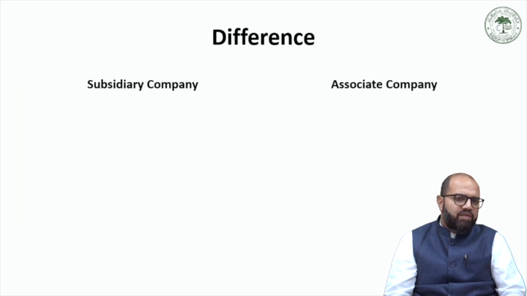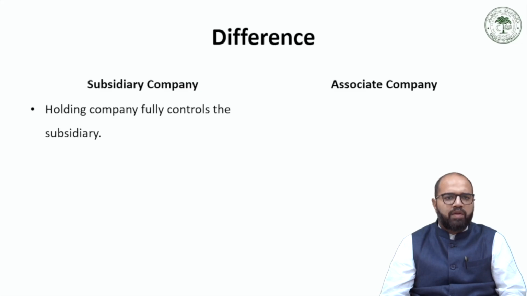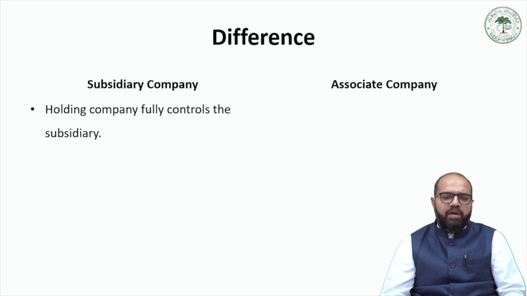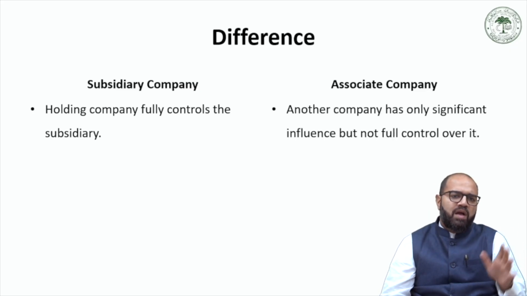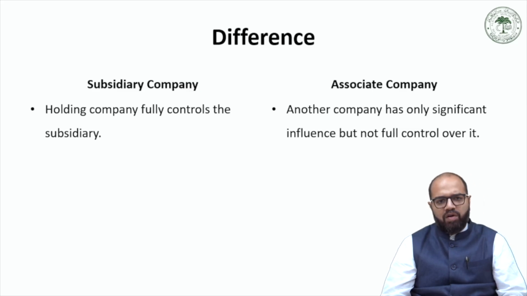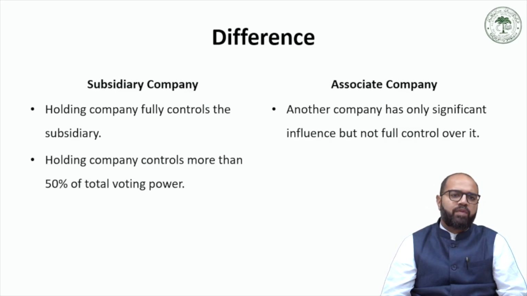Now to further differentiate between a subsidiary and an associate company. A subsidiary company is fully controlled by a holding company. But in an associate company, another company has only significant influence but not full control.